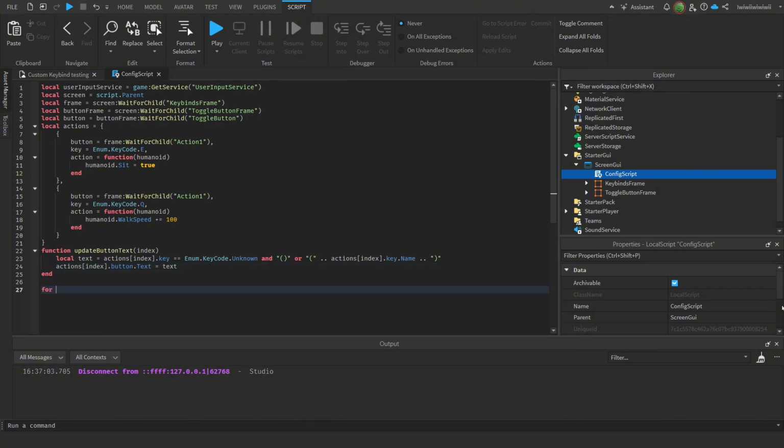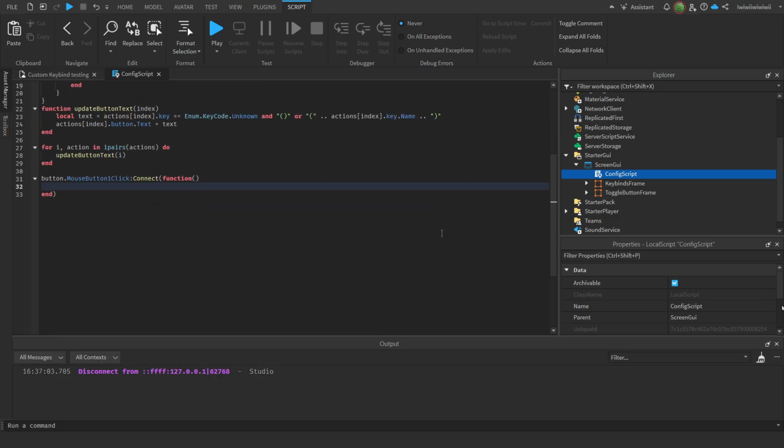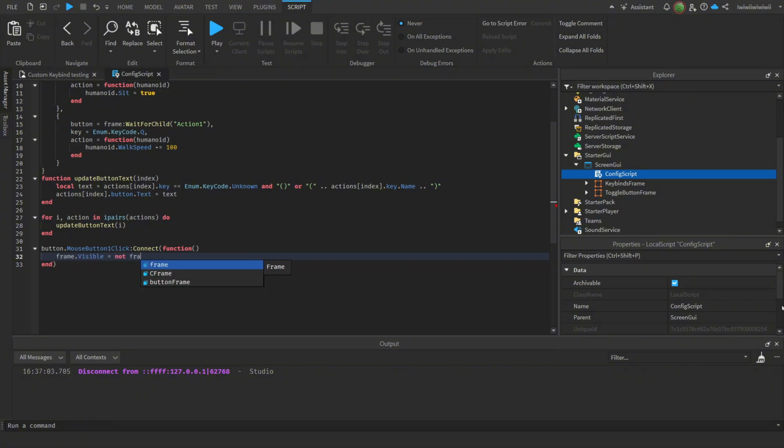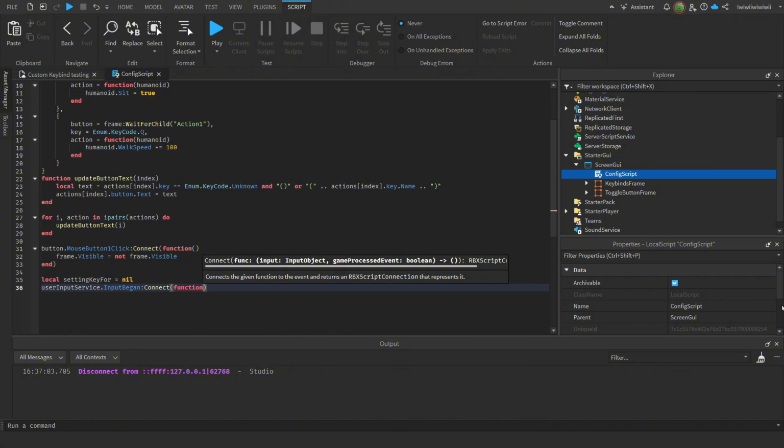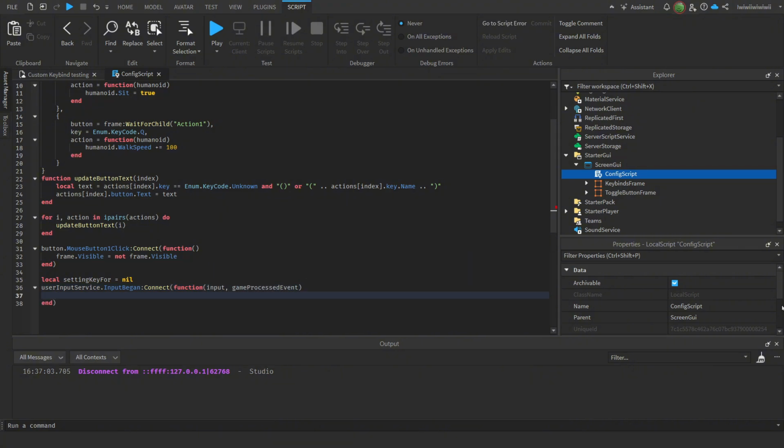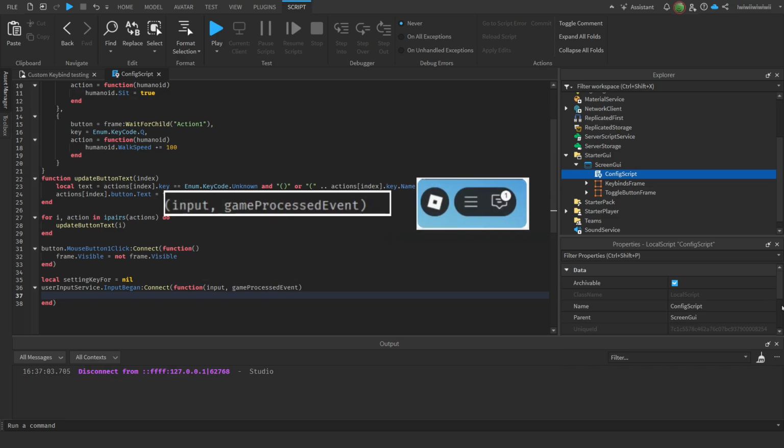Now we loop through the actions and use the function we just created. Create a function so that when we click the button, the code inside reverses its visible value, making it appear or disappear. Create a variable to track which key will be set. We will use this in a second. Make another function to detect when the player has pressed a key. There are 2 parameters we will use for this function: input, or the interaction of the player, and game processed event. This is a boolean that detects if the player interacts with one of Roblox's default UI elements.